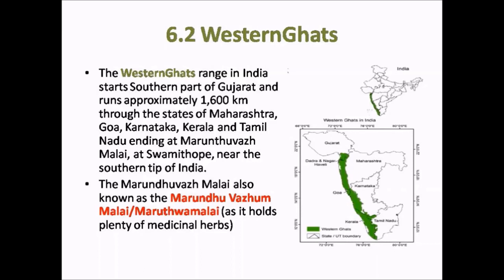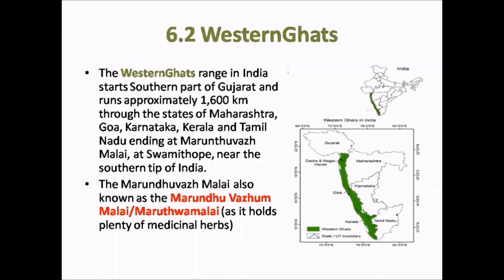In the map here you can see the Western Ghats, which is highlighted in green color. It starts in the southern part of Gujarat and passes through the states of Maharashtra, Goa, Karnataka, Kerala, and finally ends at Tamil Nadu in a place called Marunduval Malai at Swamitop.